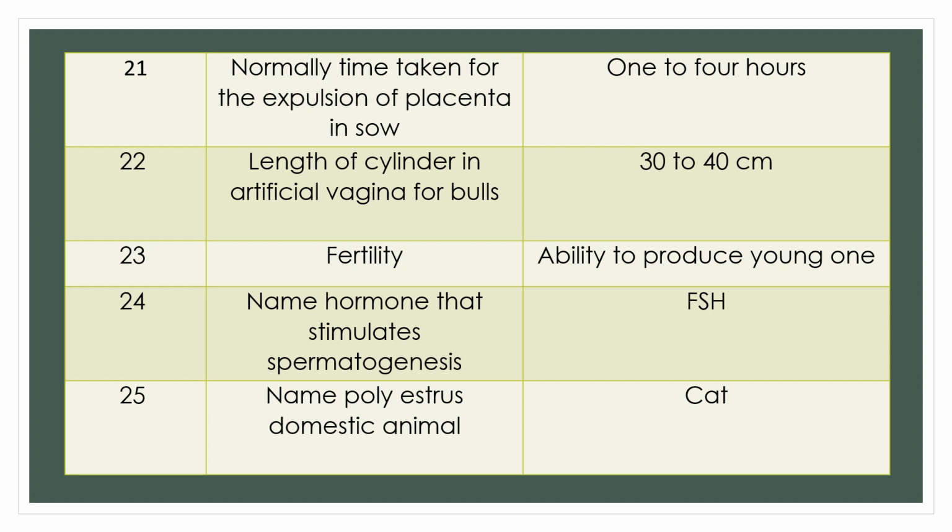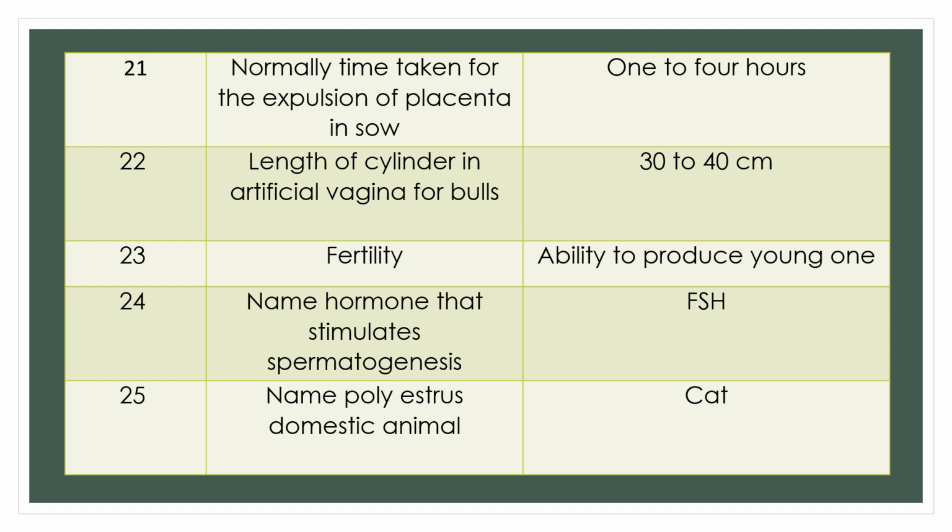Question 23. Fertility. What do we call fertility? Answer: ability to produce a young one is called fertility. We have previously seen fecundity, in which we saw ability to produce a number of young ones. Here, fertility means ability to produce a young one.